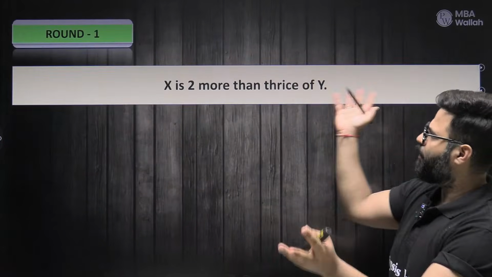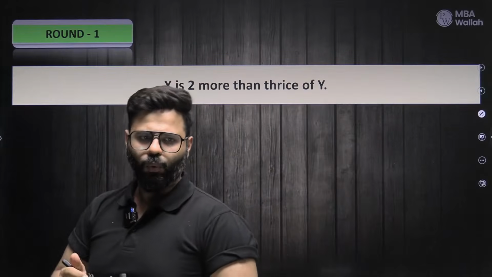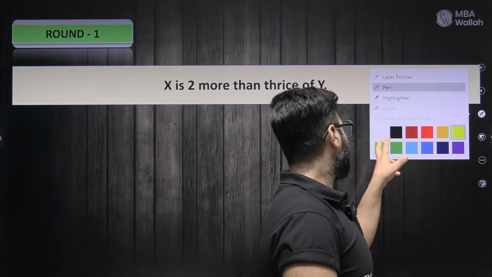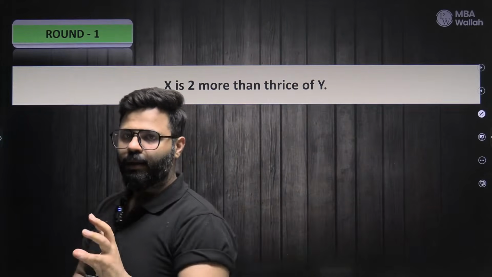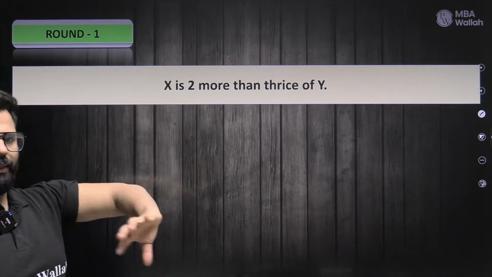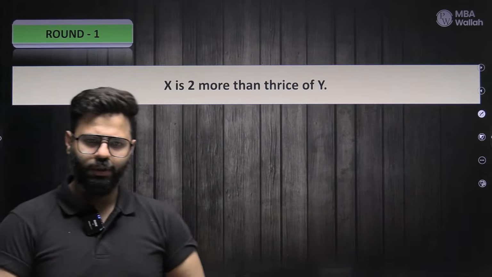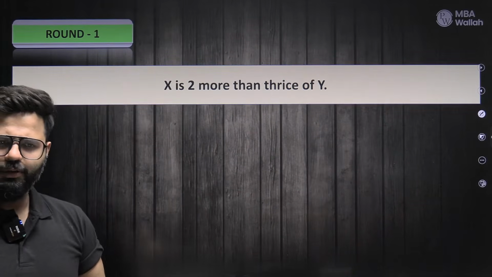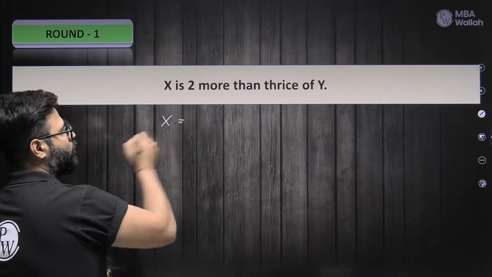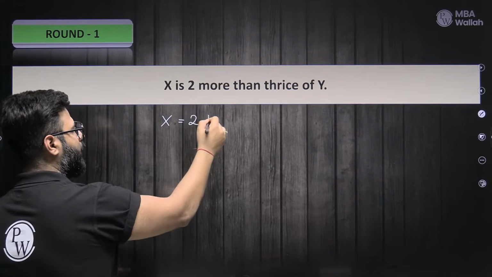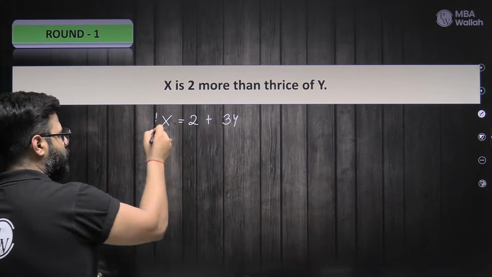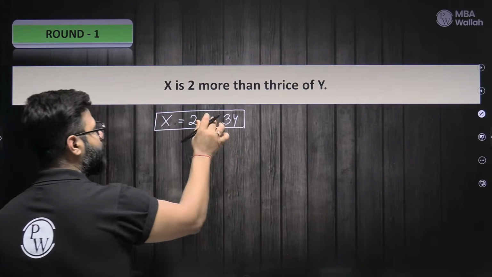If I see a statement like this, x is 2 more than thrice of y, what equation will you form between x and y? The idea is I just need to know whether you understand the difference between more or less and twice, thrice. So what is the equation? X is 2 more than thrice of y. Pretty simple. X equals 2 more than, which means 2 plus, thrice of y. Thrice of y means 3y. So everybody comfortable in forming such kind of equation from that statement?